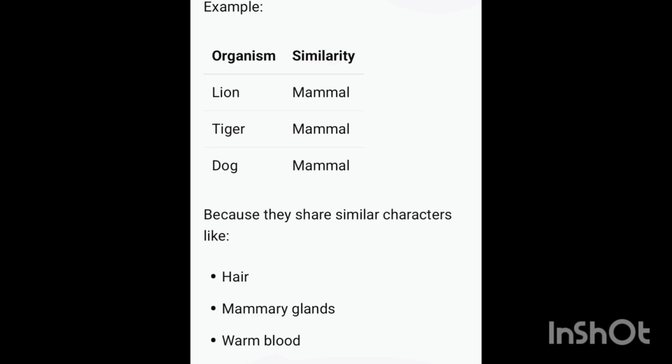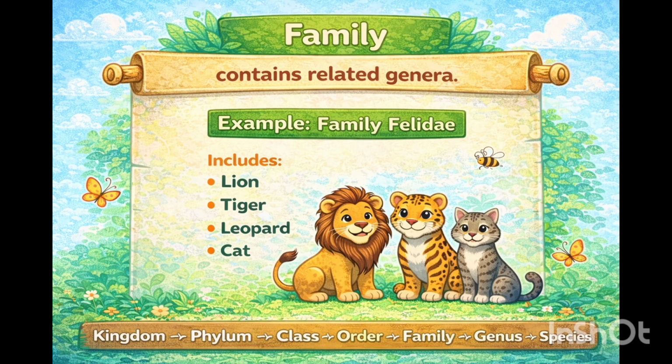Next one, family. A family has a group of related genera with still fewer similarities as compared to genus and species. Families are characterized on the basis of both vegetative and reproductive features of plant species. For example, three different genera Solanum, Petunia and Datura are placed in the family Solanaceae.